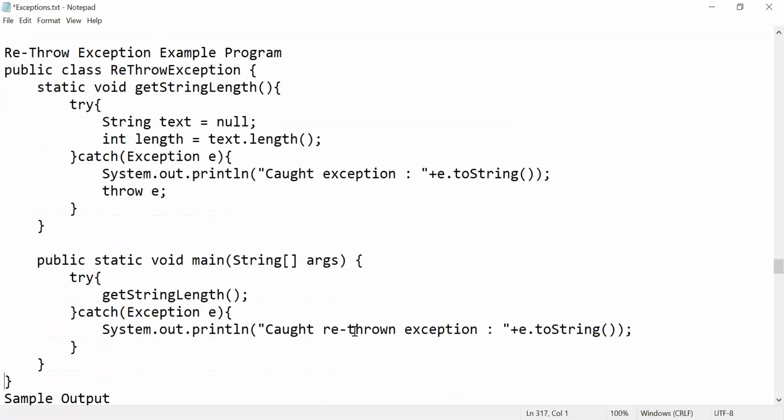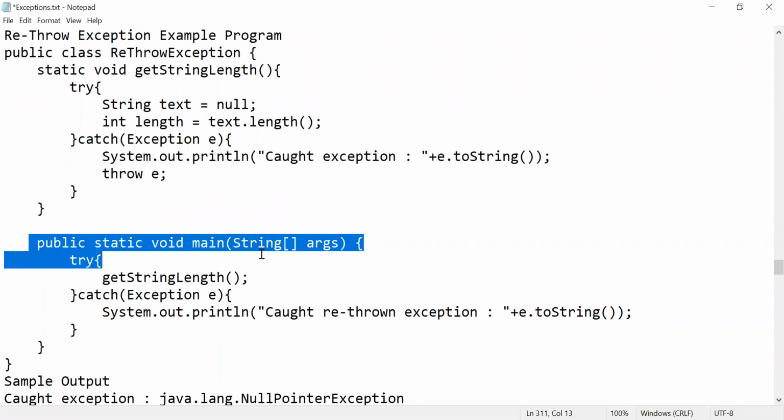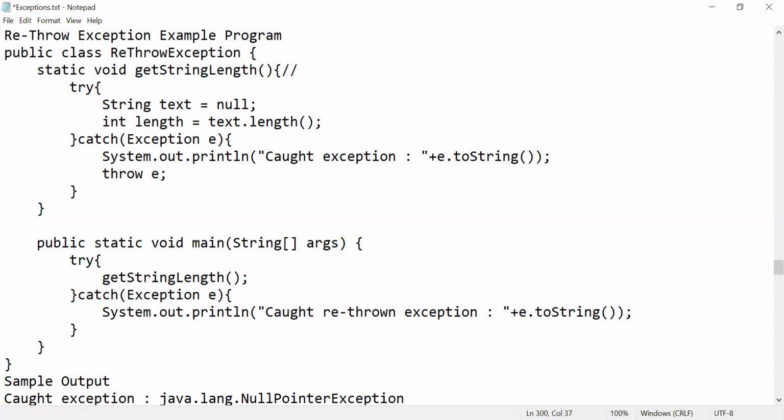Next, how to rethrow an exception, an example. How to rethrow, so multiple throwing times. Generally your program execution starts from public static void main. Now I'm calling the getStringLength method, which is in my try block. It's a static method, so there's no need to create an object, right?